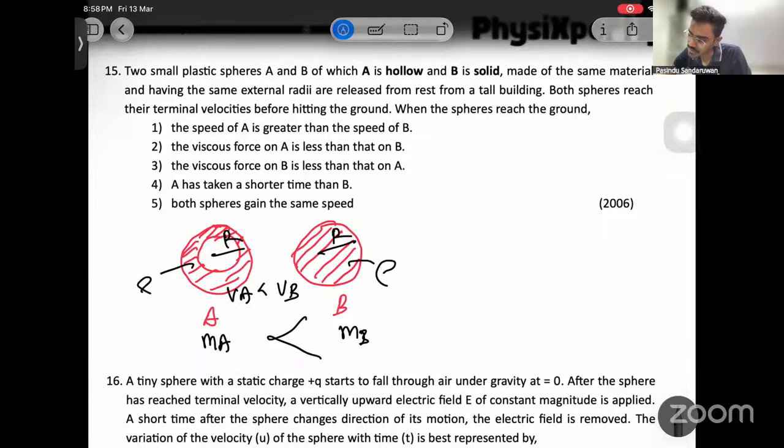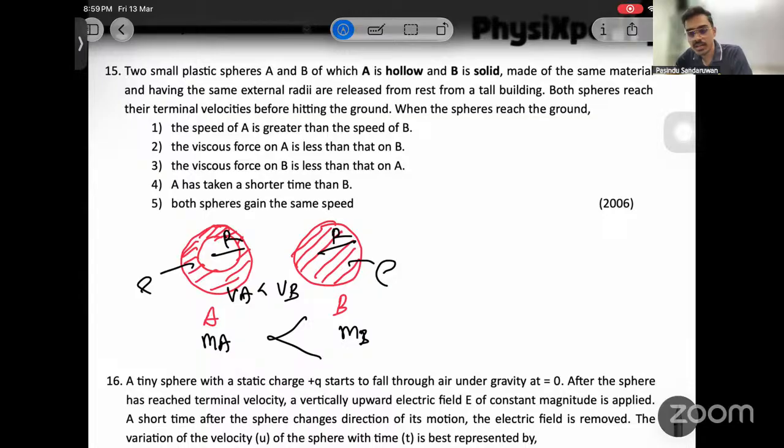And released from rest from a tall building. Both spheres reach their terminal velocities before hitting the ground. When the spheres reach ground, okay. First one, the speed of A is greater than the speed of B.